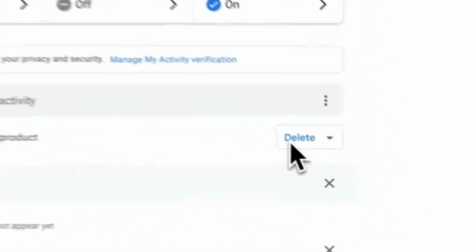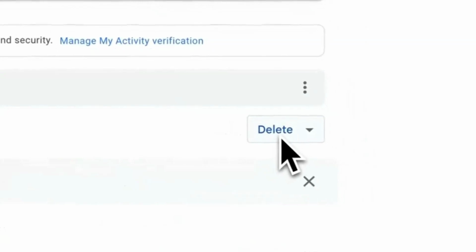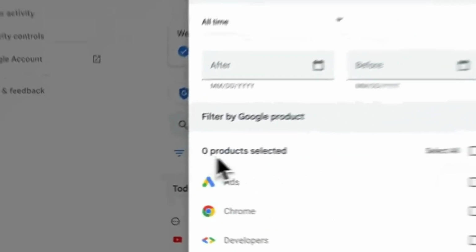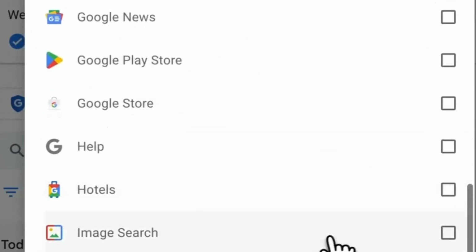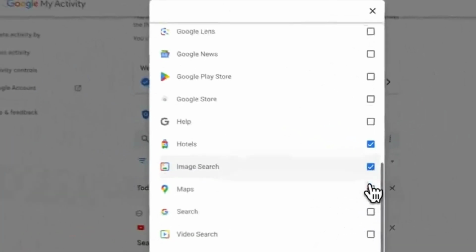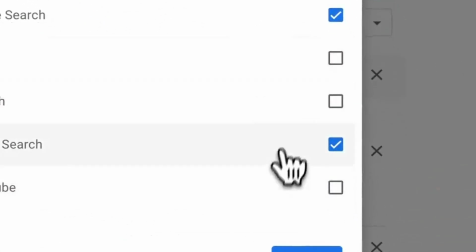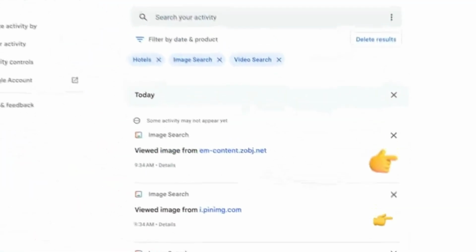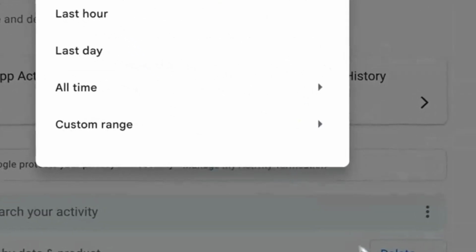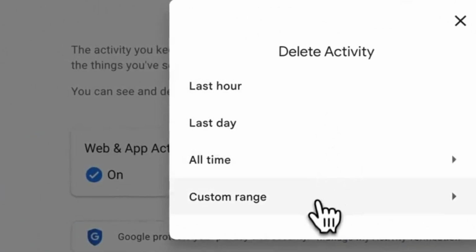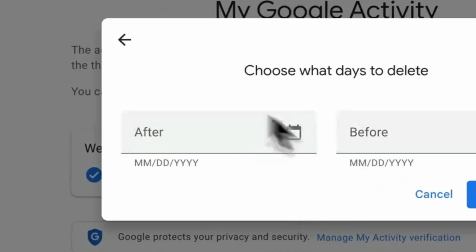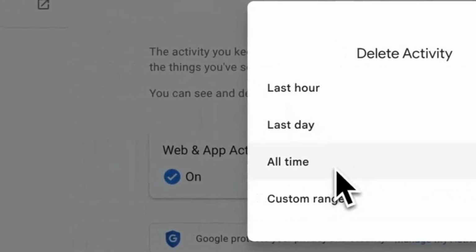To effectively remove your activity from your online records, click on the Delete button. Click on Filter by Google Product to select a specific history like Google Maps, hotels, video search, etc. Then click on the Apply button. Or select the time period, then delete it. You also have the option to clear your entire internet history if you wish.